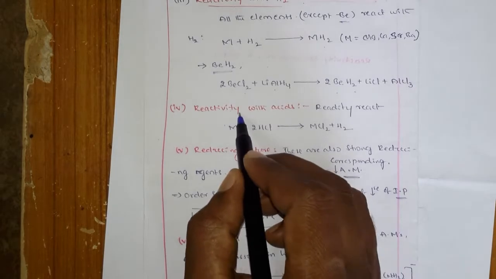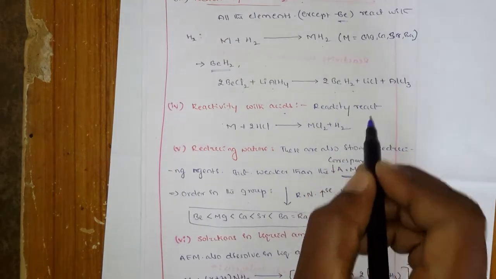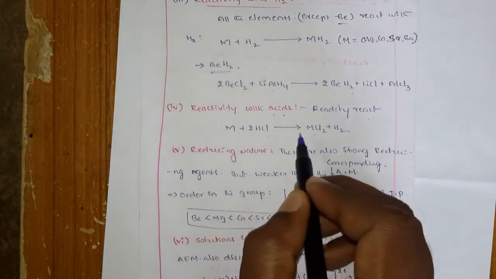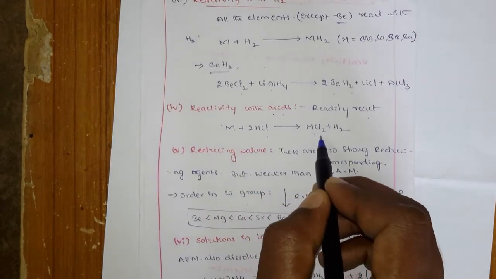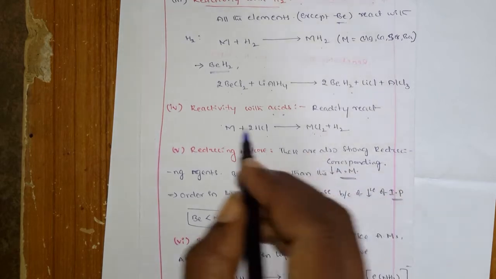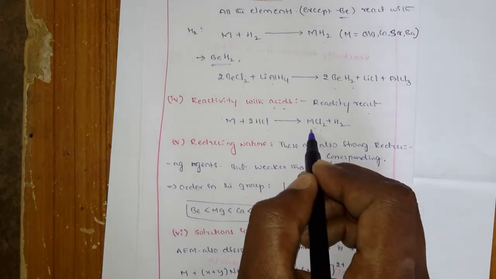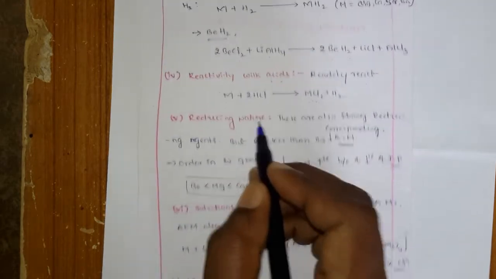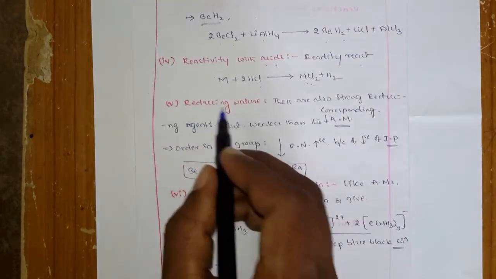And the next one is the reactivity with acids. Generally the reactivity with acids is very high with these metals. They can readily react with acids and form the corresponding salt. That means magnesium forms magnesium chloride, calcium forms calcium chloride, like that.